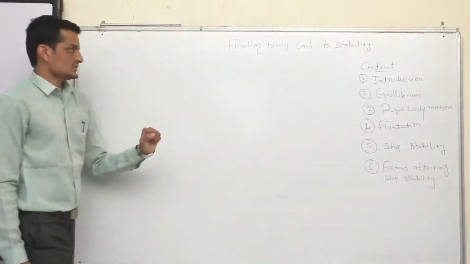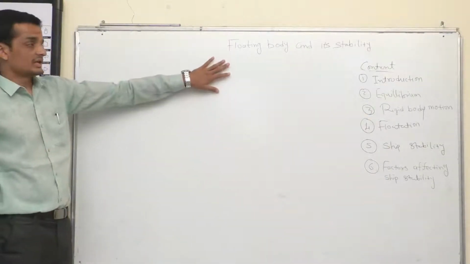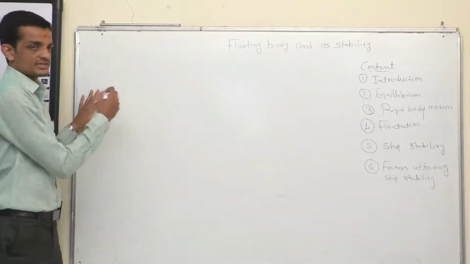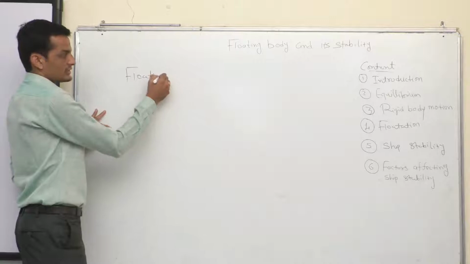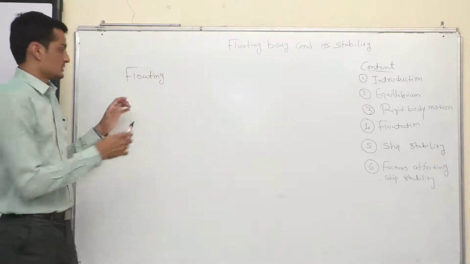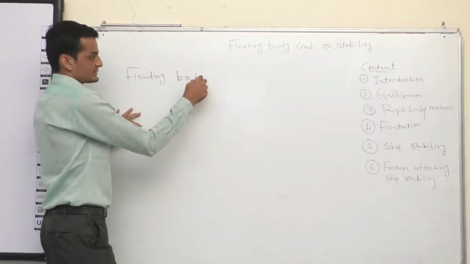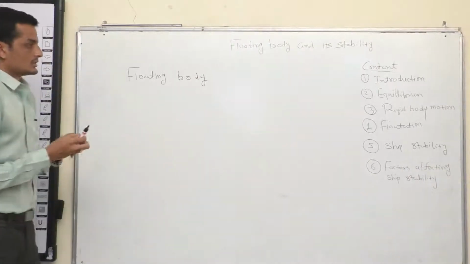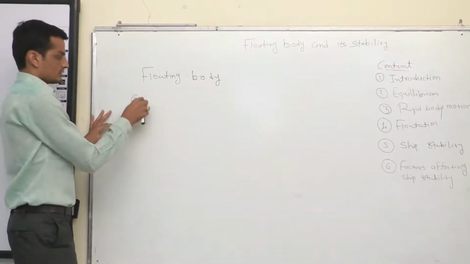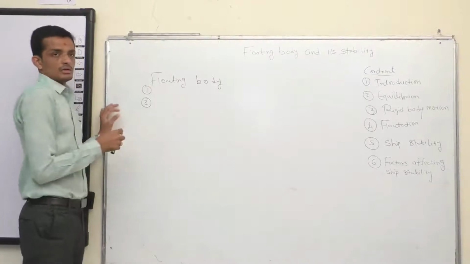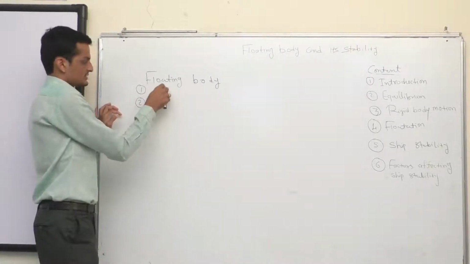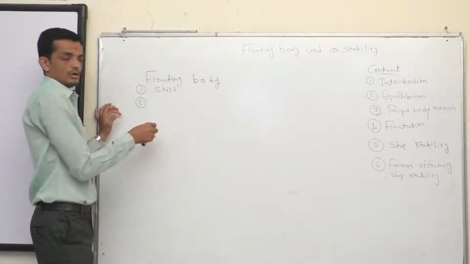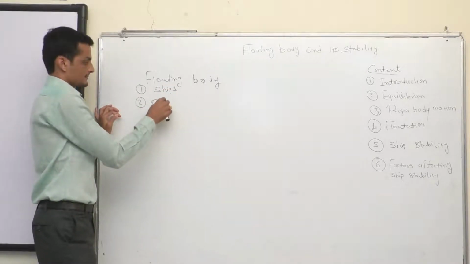So, starting with the floating body and stability, let's talk about what is floating body. Here I am going to talk about bodies which are floating in the water. So, floating body and its types. There are two major categories: the marine structures which are floating, either they are ships or they are offshore structures.